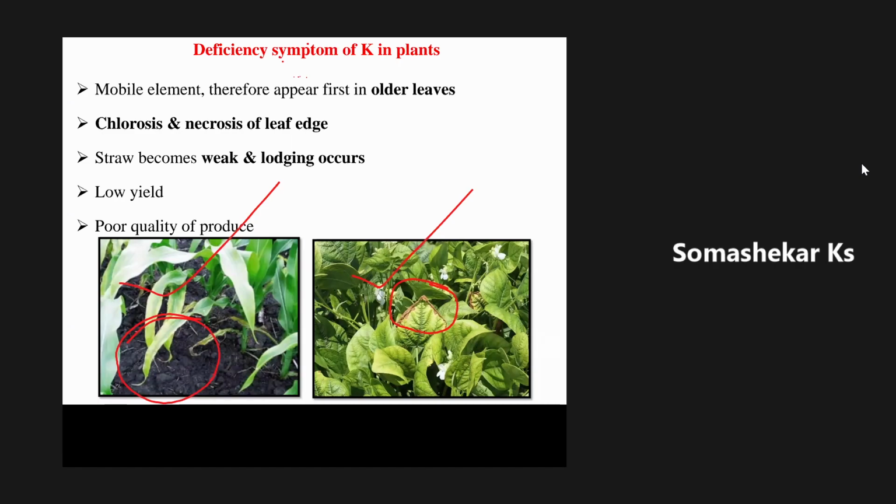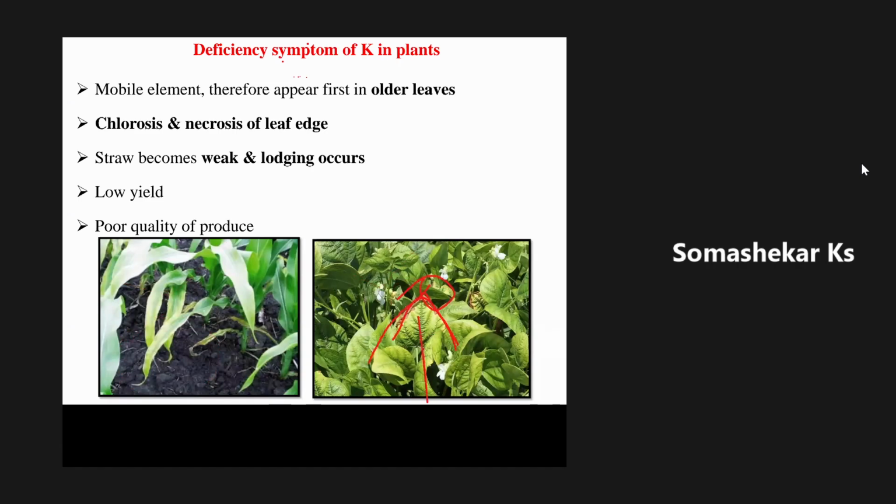See, if you look at this leaf, or else you observe this figure, there will not be any burning symptom or drying symptom on the center of the leaves. It will start from the tip and then proceed all along the leaf margins.